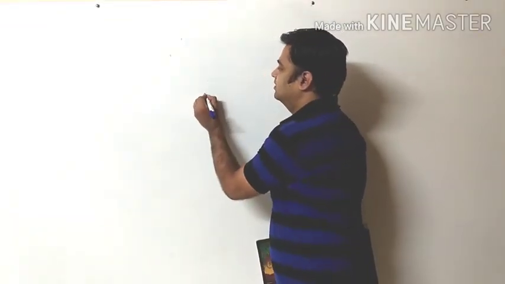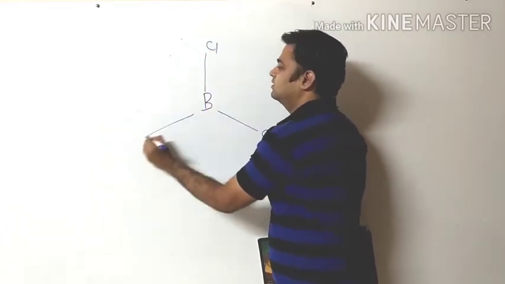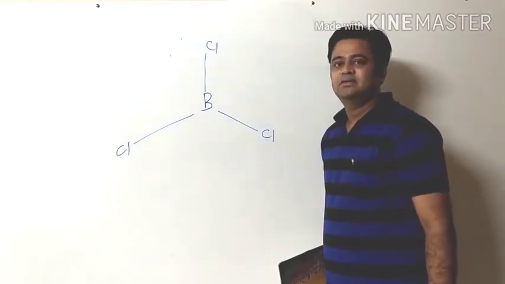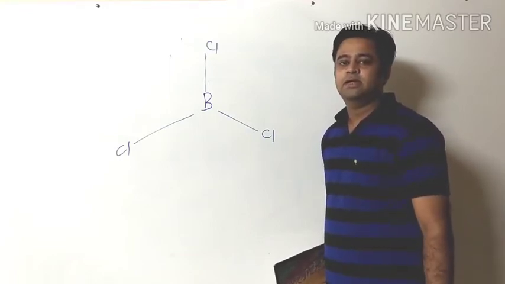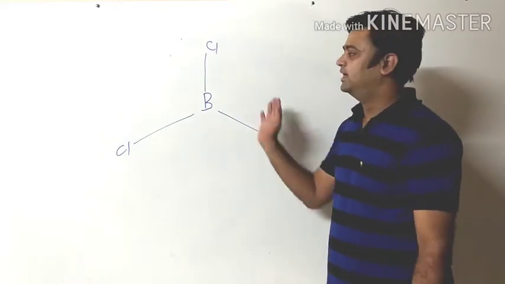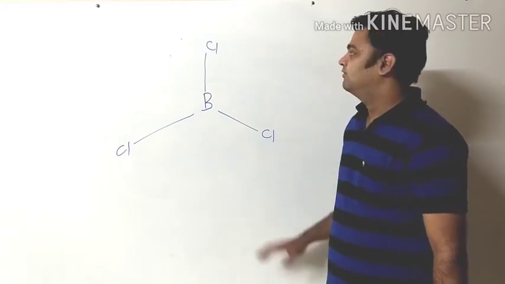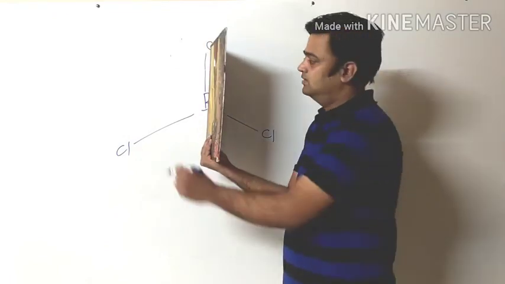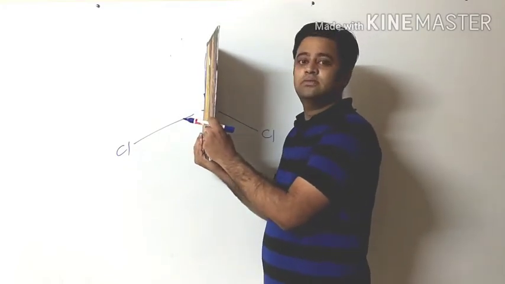Now let's consider BCl3. Cl. This looks like a ceiling fan, right? Fine. Okay. We have to find the planes of symmetry here. We have to pass the plane so that we get two parts that are mirror images of each other. Where will you put it? Definitely if I put it here, this side is the mirror image of this side. That means yes, this is one.